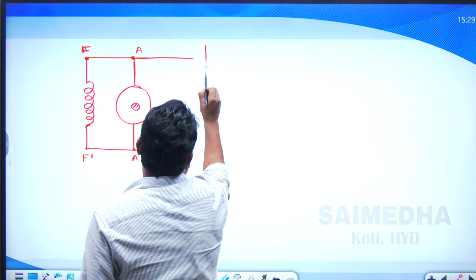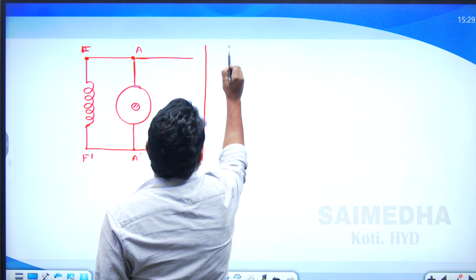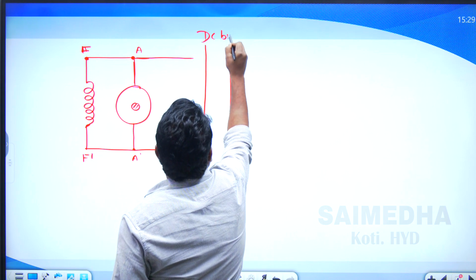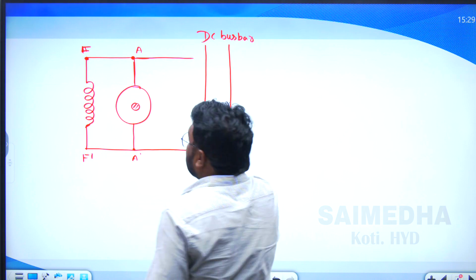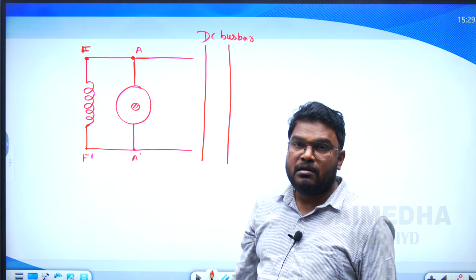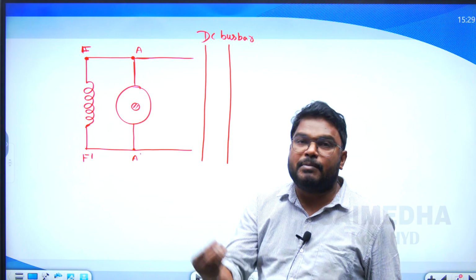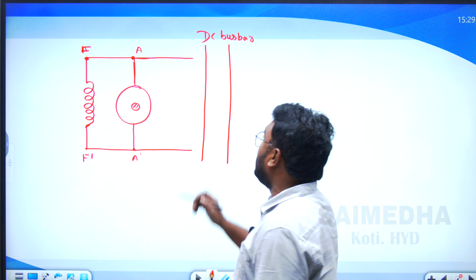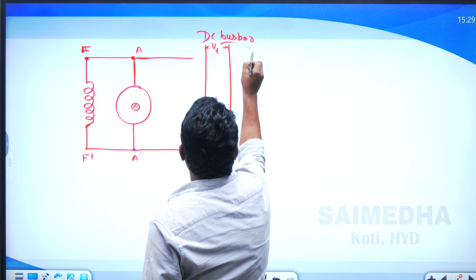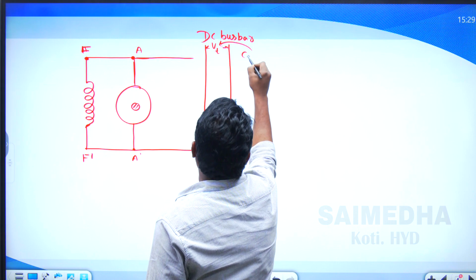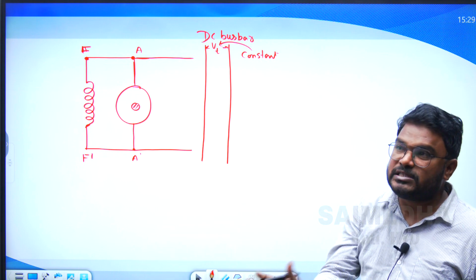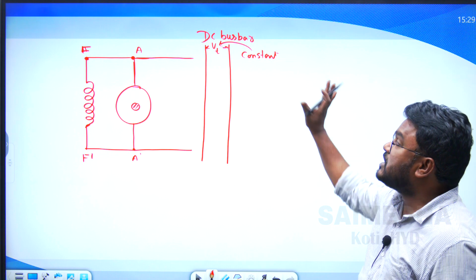So this shunt generator supplies power to the DC bus bar. In the case of the bus bar, suppose power is drawn from the bus bar or delivered to the bus bar, there is no change in the terminal voltage. This is the terminal voltage of the bus bar. The terminal voltage is extremely constant in a DC bus bar. These are the specifications of the bus bar.